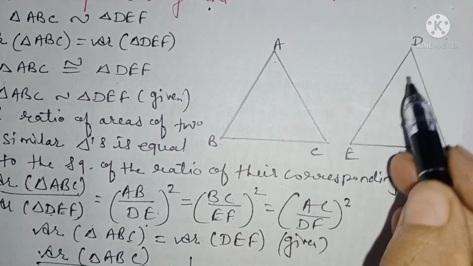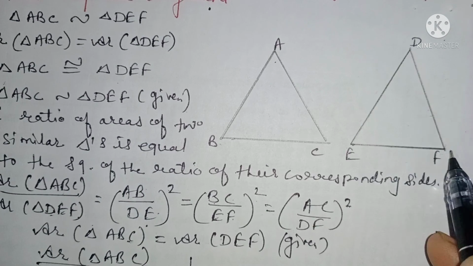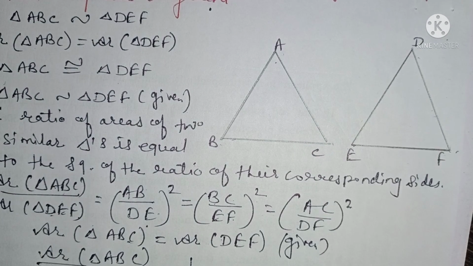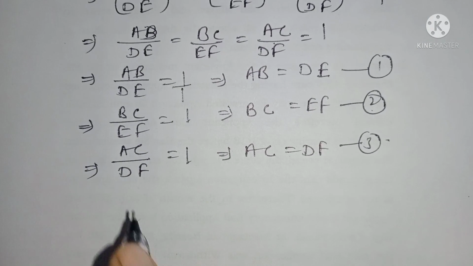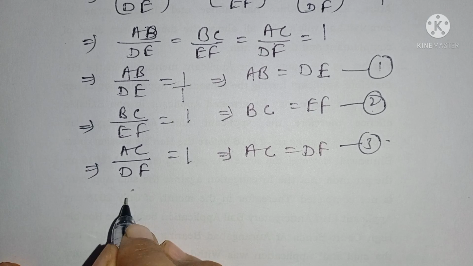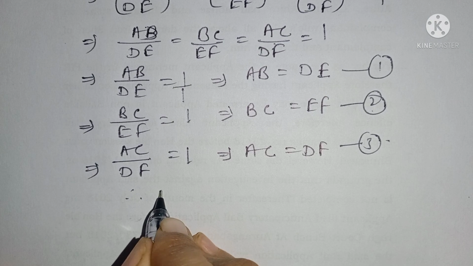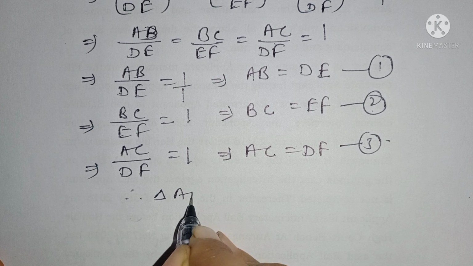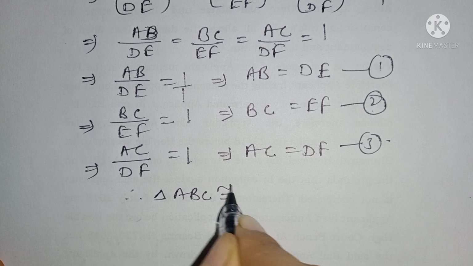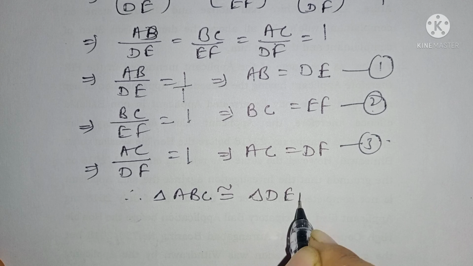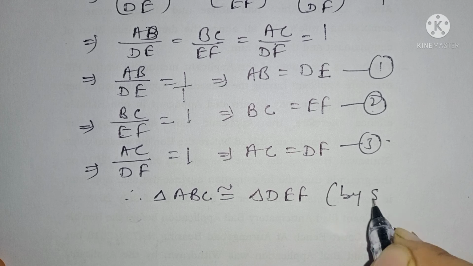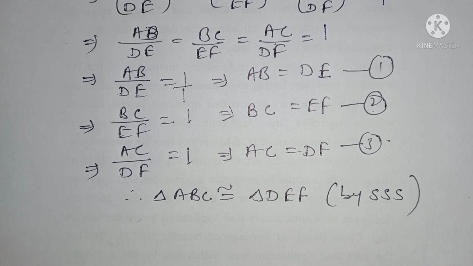Now see, in triangles ABC and DEF, here we proved that AB is equal to DE, BC equal to EF and AC equal to DF. So we can write that the triangles are congruent by SSS congruence criteria. Therefore, we can write triangle ABC is congruent to triangle DEF by SSS congruence criteria.